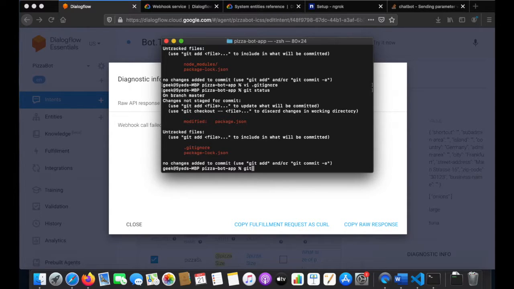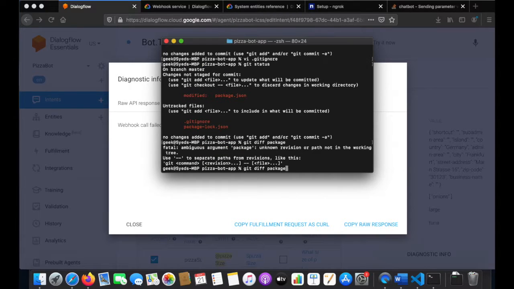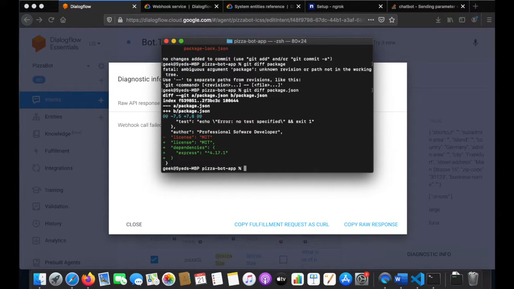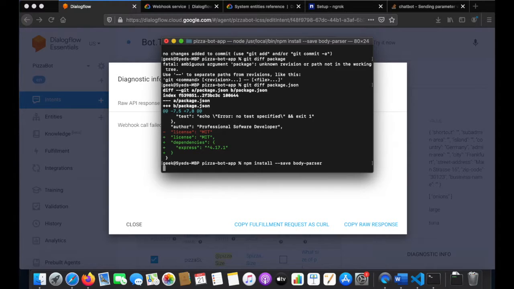Let me check what's changed in the package.json. I would also want to add another dependency for body parser, because I am getting JSON objects which I would definitely like to parse.